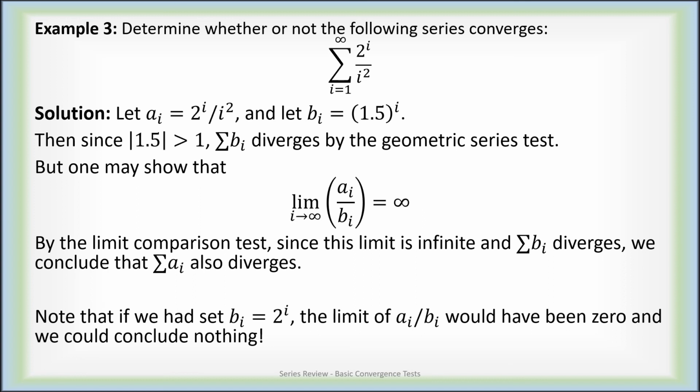Notice, however, if we had set b sub i to be 2 to the i, then the ratio of a sub i, 2 to the i over i squared, over 2 to the i, would have been 1 over i squared, and that would have had limit 0. If this limit is 0, then there's limited information you can get. That just tells me that a sub i is generally smaller than b sub i, but then the sum of b sub i going to infinity would just tell me that a sub i is smaller than something divergent, from which I cannot get any information at all. So if we had set b sub i equal to 2 to the i, we would not have been able to conclude anything.